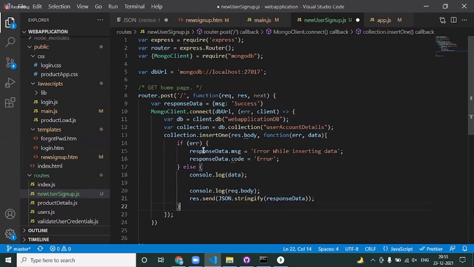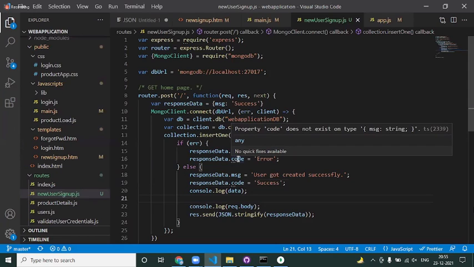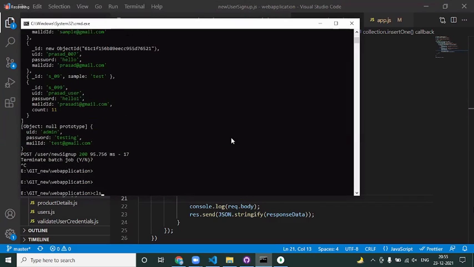Yes, right? Now I can say here, I copy the same. I say that details, okay, or else I can say user got created successfully, something like this. And under the code, I say success. Am I clear? Yes, sir. Okay. Now, if you save this, come back here and restart your server, CLS.